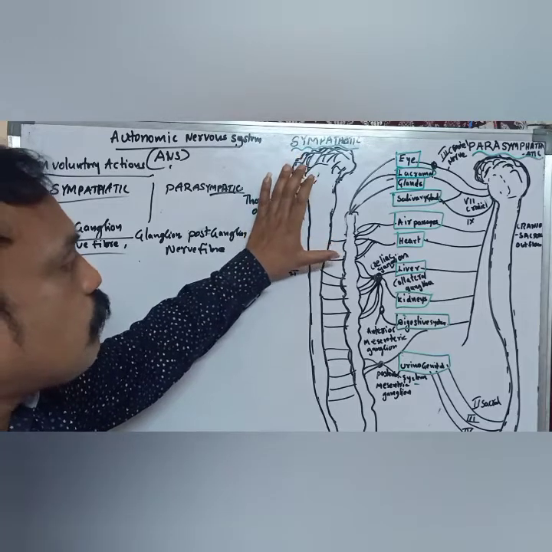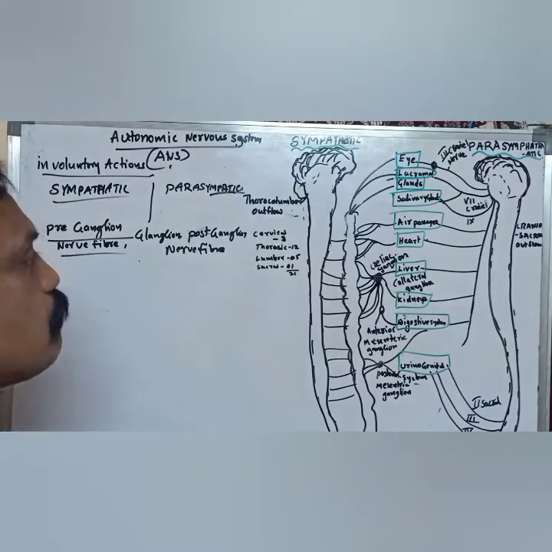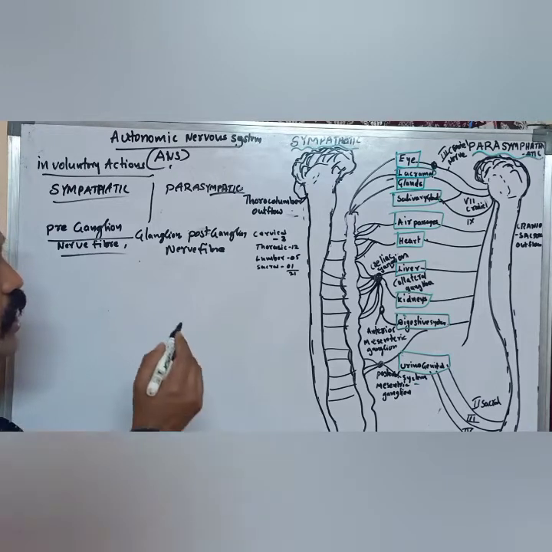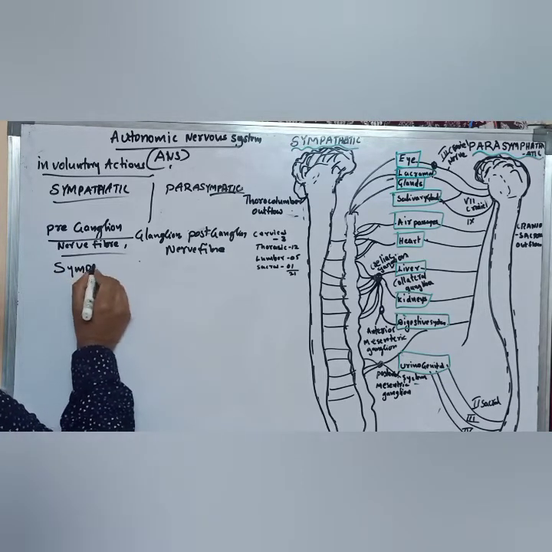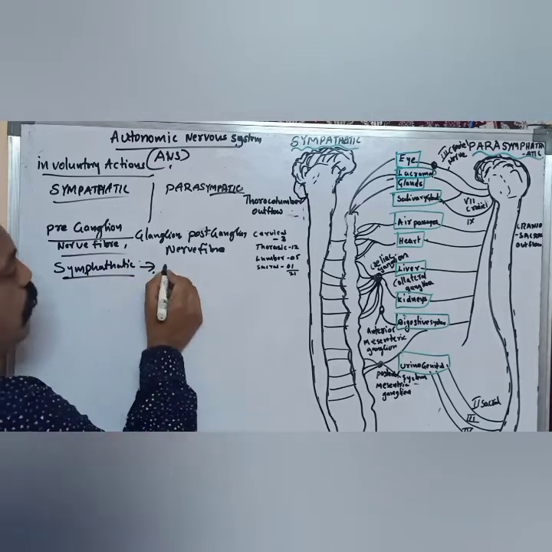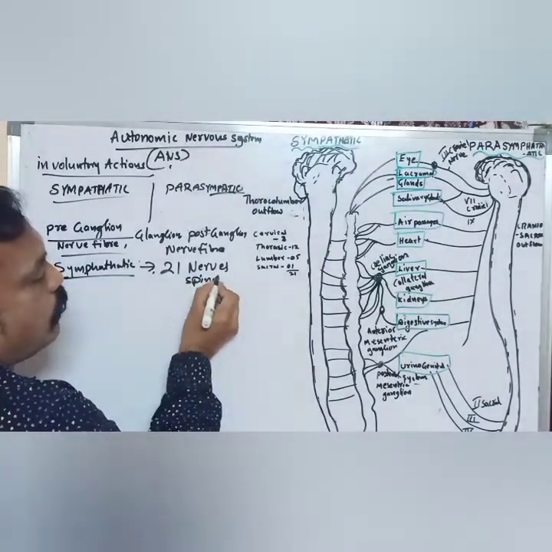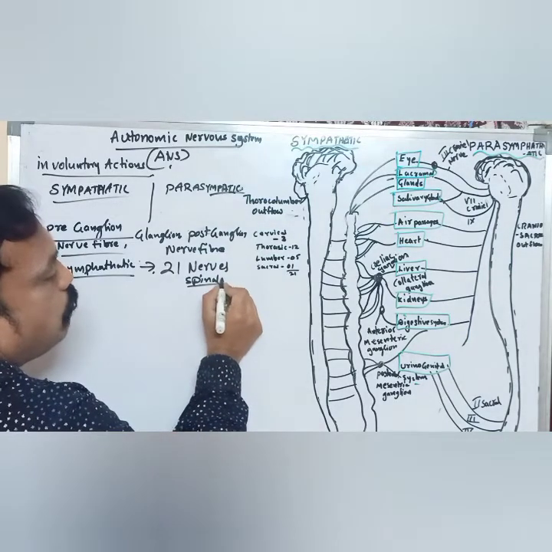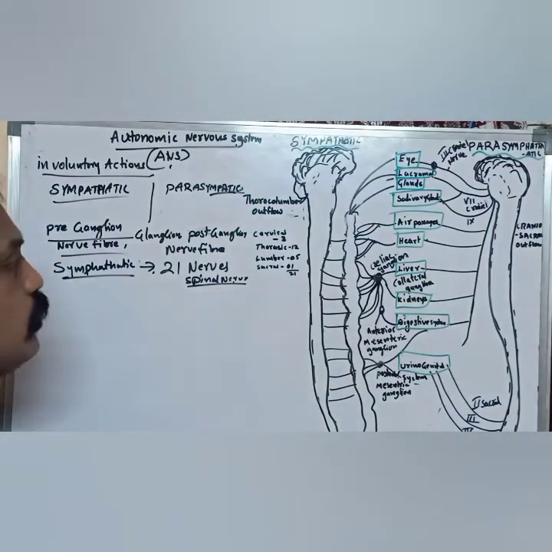Sympathetic nerve fibers arise from our spinal region, in our spinal cord, in different regions. So I will write: sympathetic nervous system. The sympathetic nervous system is made up of 21 nerves. 21 what nerves? Spinal nerves. 21 sympathetic spinal nerves. What are these sympathetic spinal nerves?